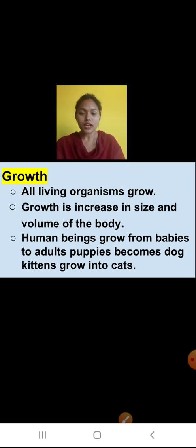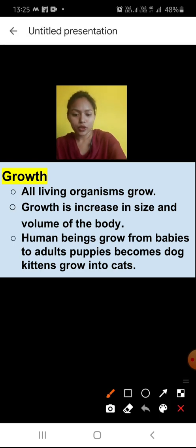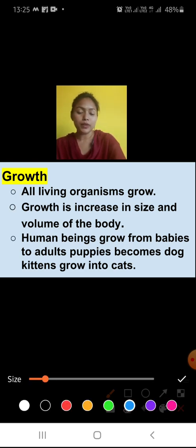Animals also grow. As we all know, it is initially an egg, then a chicken comes out, then it becomes a hen. Yes or no? So this is the process. In dogs, puppies are there, then they turn into dogs. Kittens turn into cats. All living organisms grow.